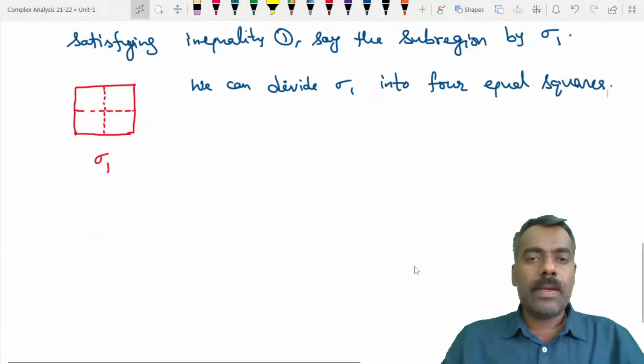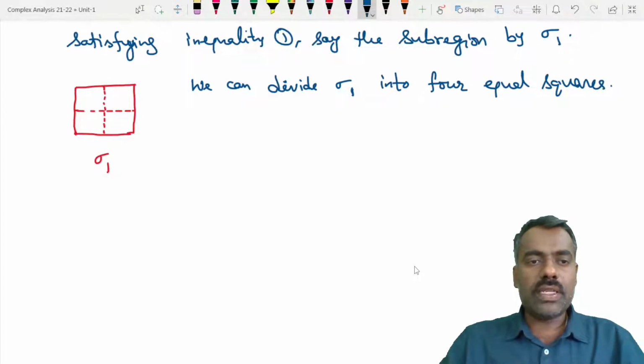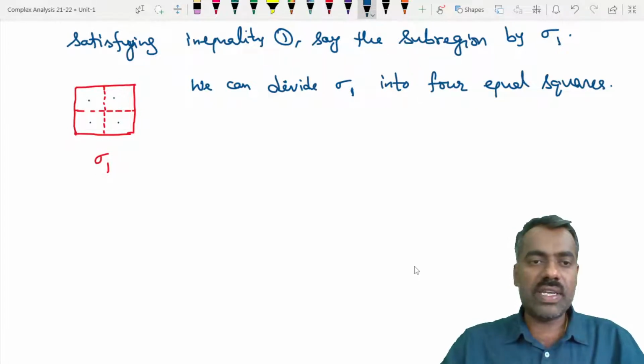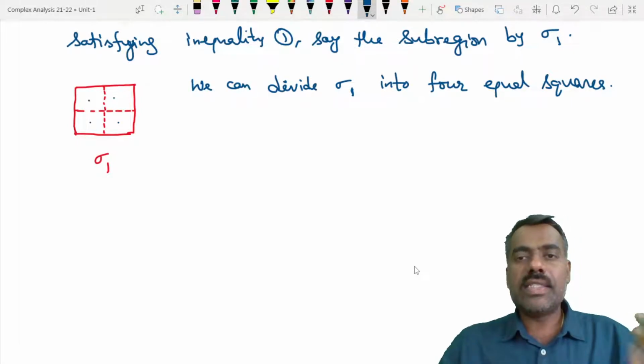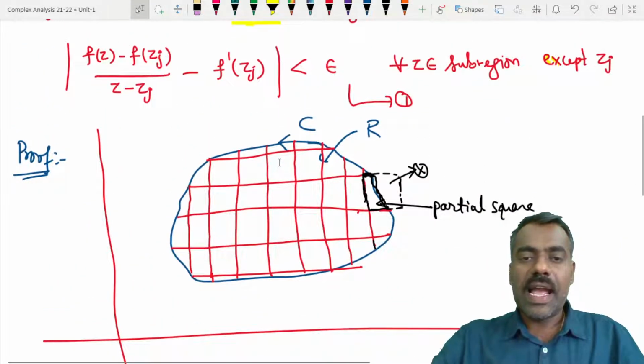Why? Suppose all 4 squares satisfy inequality 1. That means if we take this square, there exists some Zj satisfying the inequality, and if we take this square, it satisfies. If we take this square also, it satisfies, and this square also. Suppose all these 4 squares satisfy the inequality.